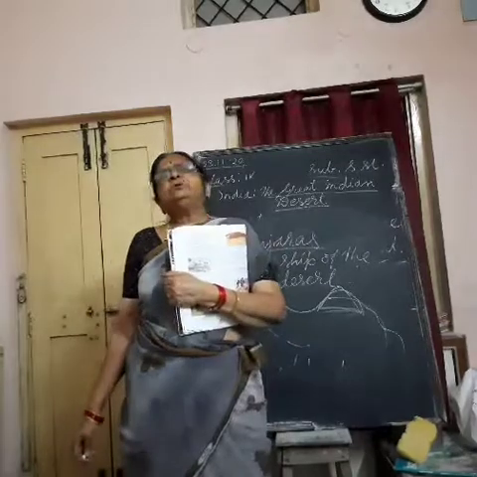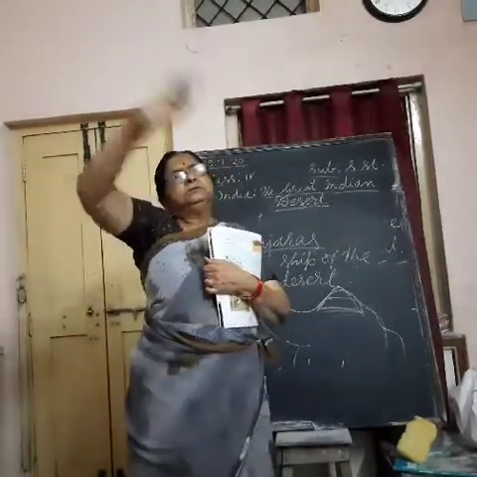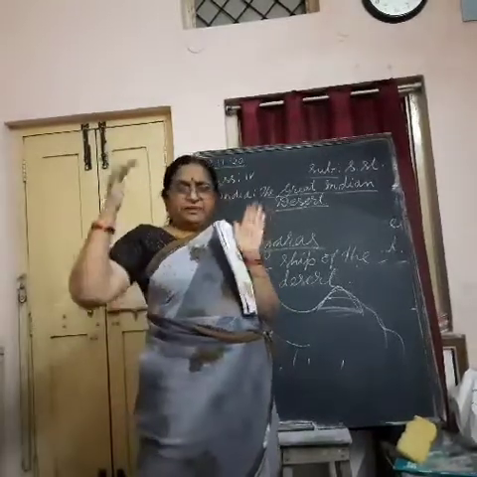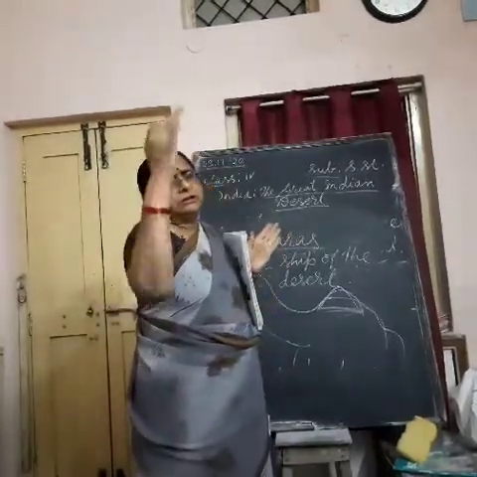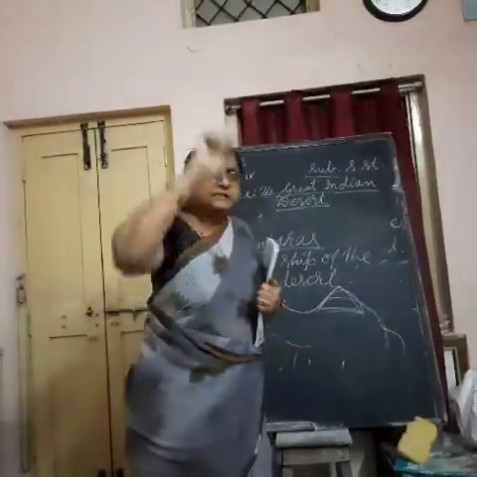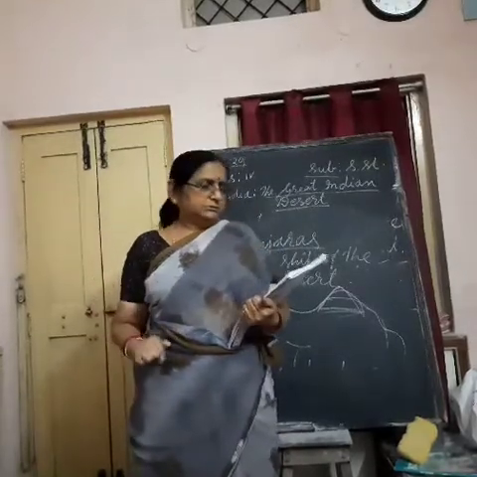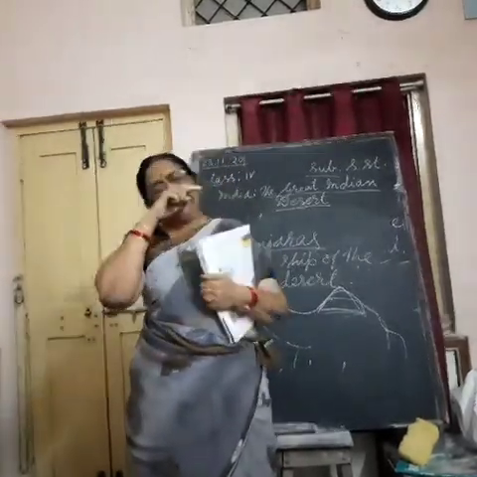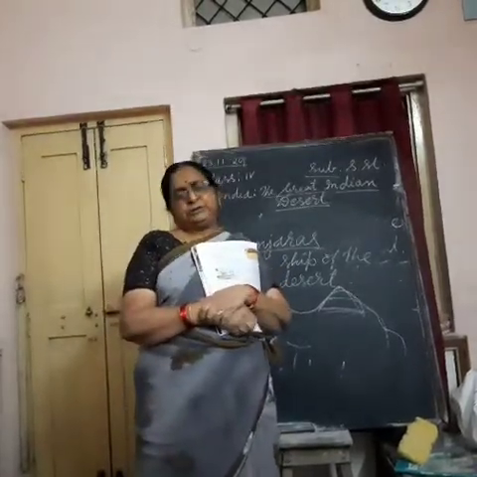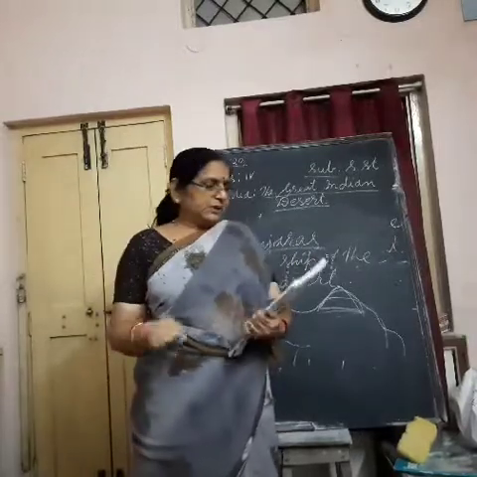Understand? Most of the houses in Rajasthan have flat roofs, small windows, and very thick walls. Why? Because the heat should not pass into their houses. That's why they have small windows also. Ladies wear ghagra choli and chunni, and men wear turban, dhoti and kurta.